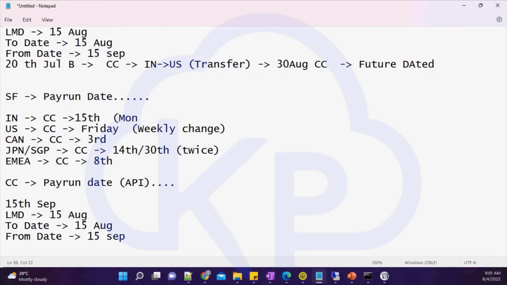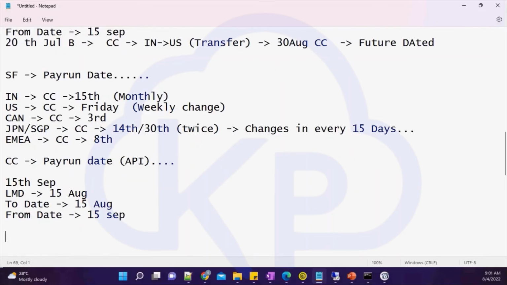Here you are expecting the last 30 days or monthly changes. In the last 30 days, what are the changes? And in this case, you are expecting changes every 15 days. So that is how you need to build your data queries. And once you get the data, then you are all set.